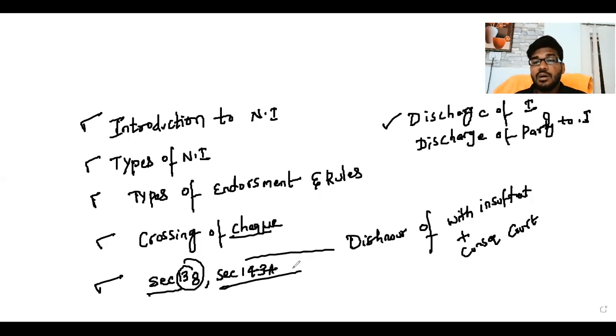After that, whenever you file a case in dishonor situations, the court will take action. A minimum of 20% of the amount can be deposited, meaning interim compensation. This is a newly introduced section. This is a concept we have discussed. After that, discharge of instrument situations and discharge of party to instrument situations. These are the concepts we have discussed till date.